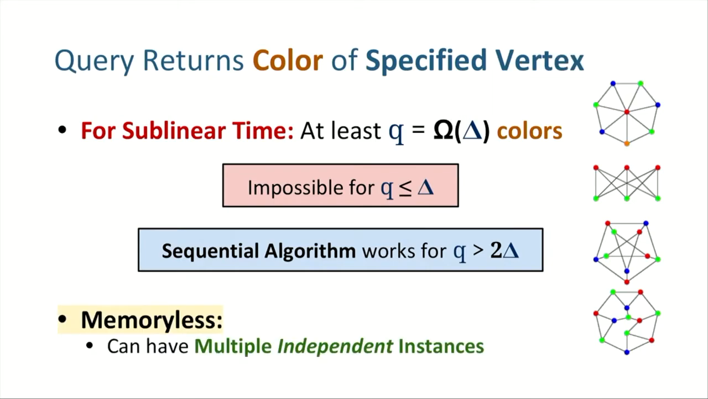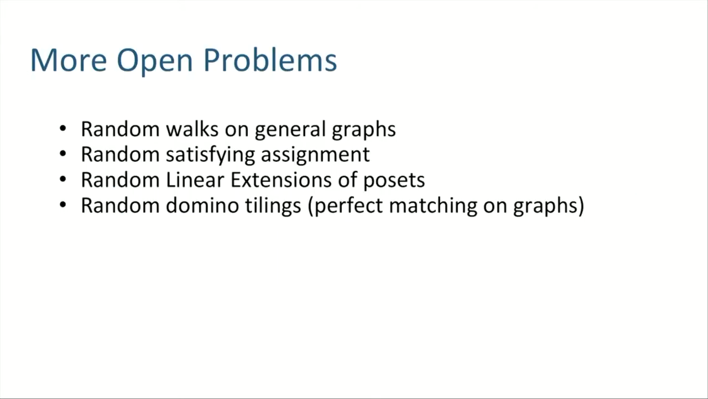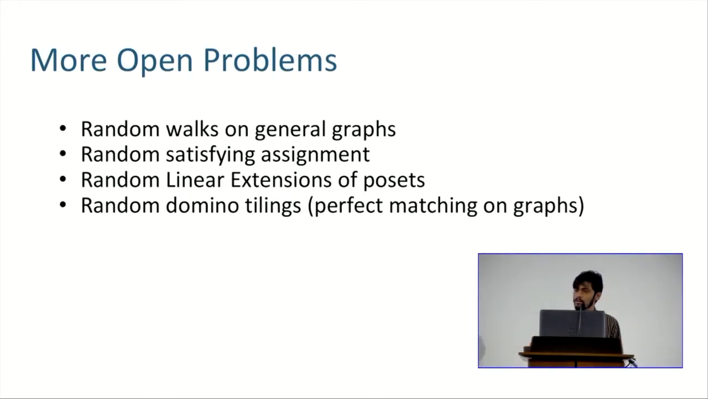Another feature is that this algorithm is memoryless, so you can actually have multiple independent instances that all agree with each other, but do not have to communicate. So there's an open problem here: can you reduce this dependence on Q? And finally, I'll just leave this list of open problems up. Thank you.